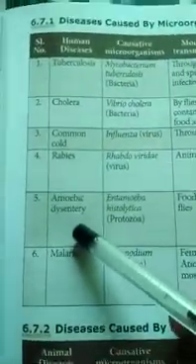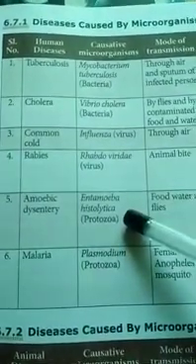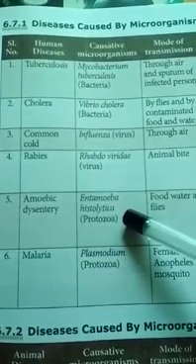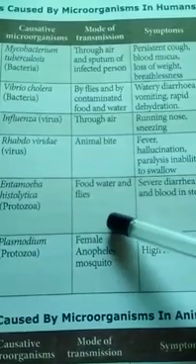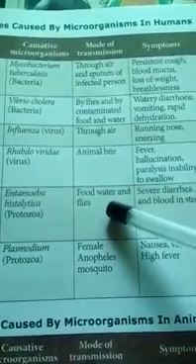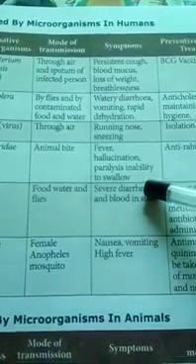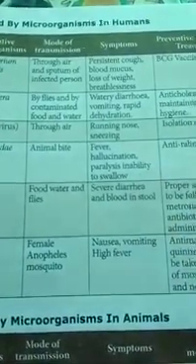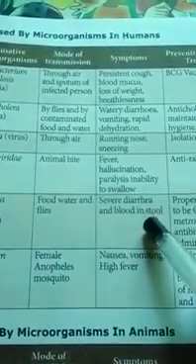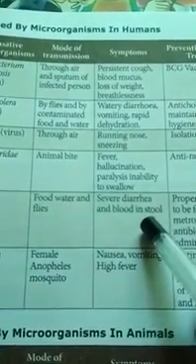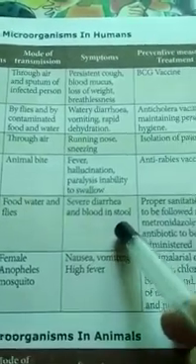Then next one, amoebic dysentery. The causative microorganism is Entamoeba histolytica. It's a type of protozoa which is causing this disease. It is transmitted by food, water and flies. Symptoms: severe diarrhea, blood in stool. Severe diarrhea means loose motion. Stool is the waste material, the feces, the solid waste we are eliminating. So there is blood in that waste material.